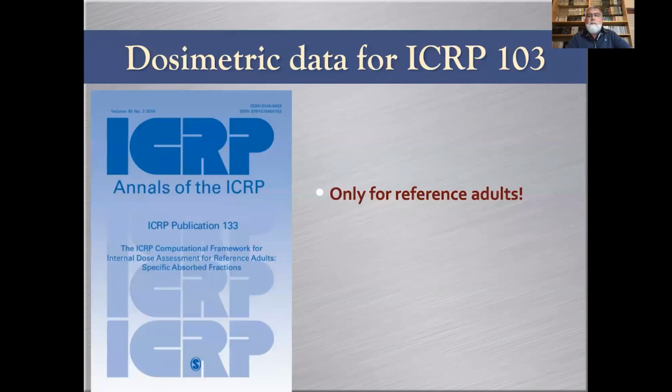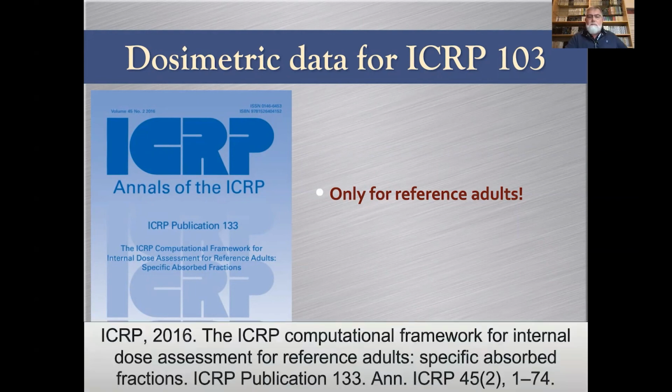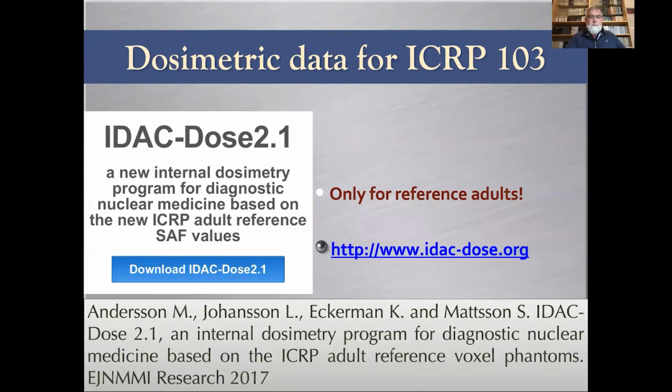More recently, specific absorbed fractions for reference adults were published in ICRP publication 133. So it's not S values, but SAF, specific absorbed fractions, meaning that if you know what you're doing, if you know which data to use with the isotope, you can compute S values if you wish.